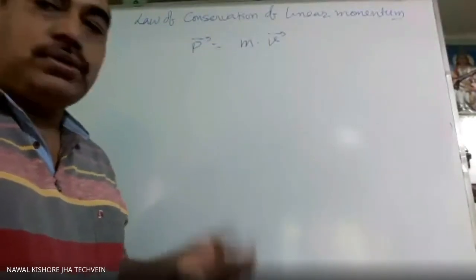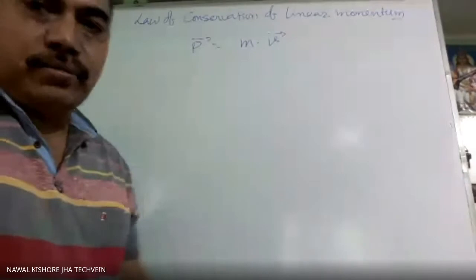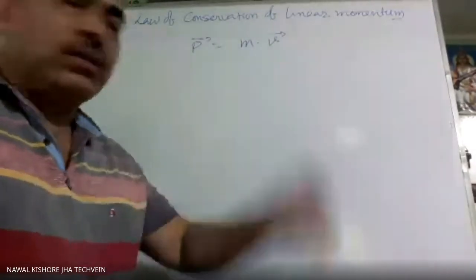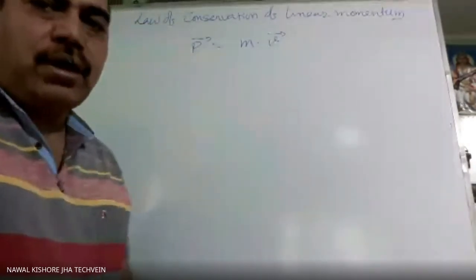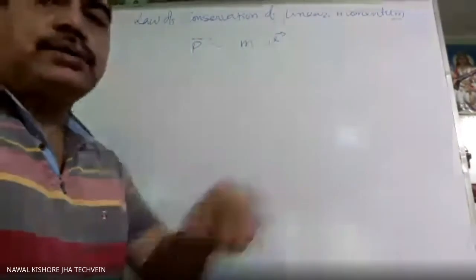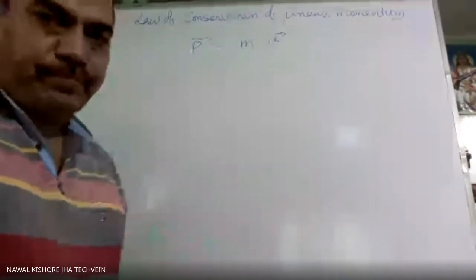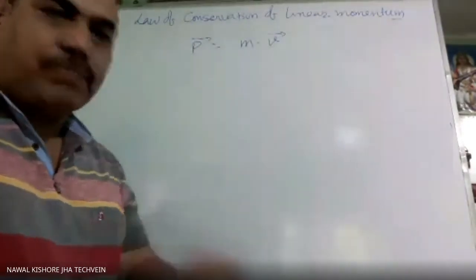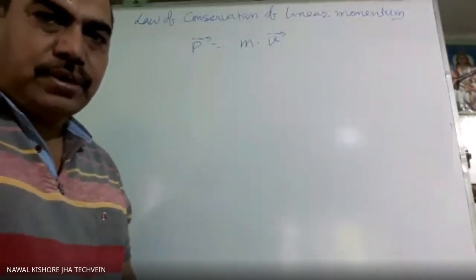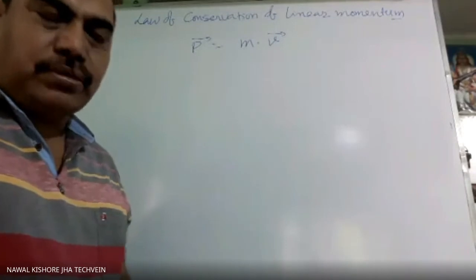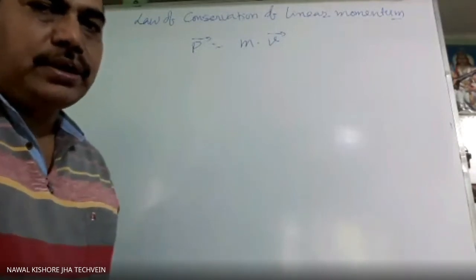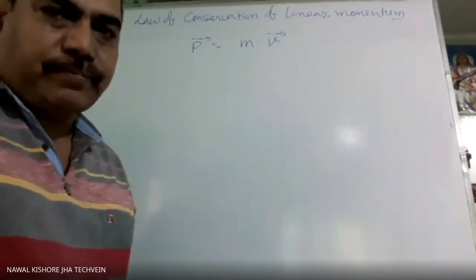Now suppose one student applies force on another student, pushes the other student, or anyhow any force is applied. This we will treat as internal force. Like there is force of attraction between the particles of the system. The gravitational law says there is force of attraction between any two objects of the universe.